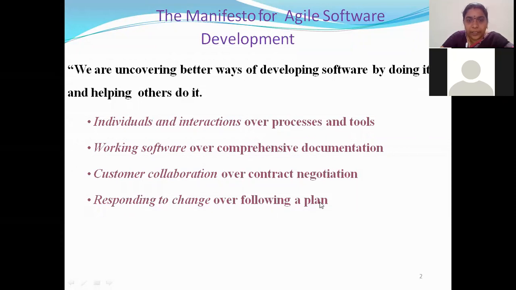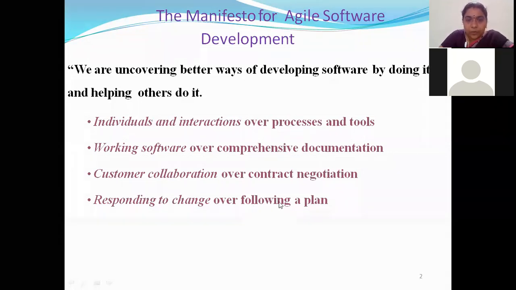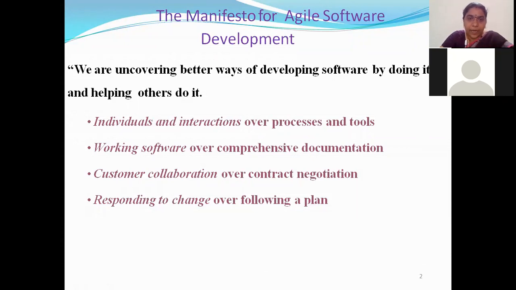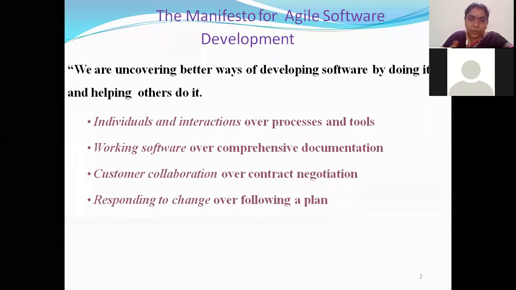And the last one the traditional models told us is, always follow a plan. In the second framework activity, we have planning. There we planned everything and prepared a document on how to proceed in the future. Everything done in the later stages is done according to the plan. If my plan says go this way, then I should definitely go that way only, and I can't change my mindset in the later stages. As I have planned in the planning phase, I should develop the software accordingly in the previous traditional models.